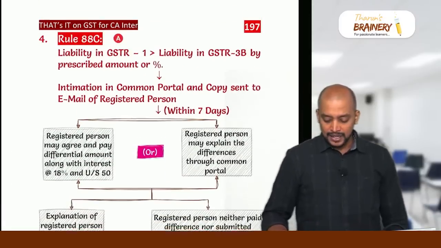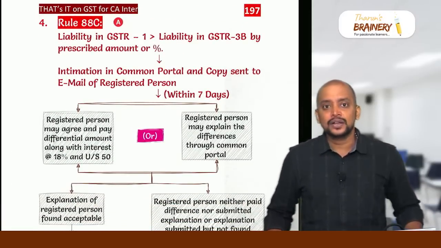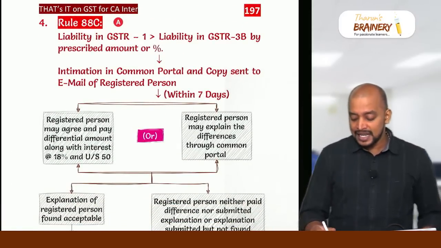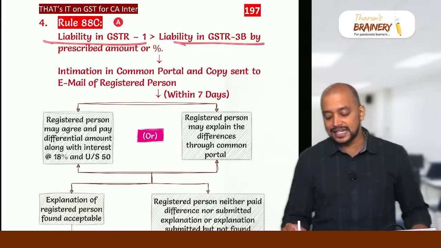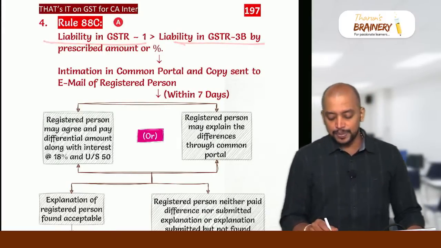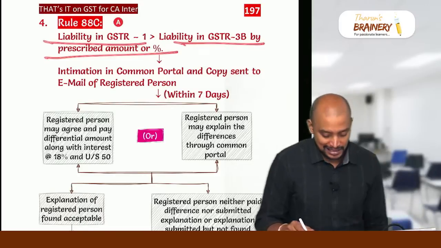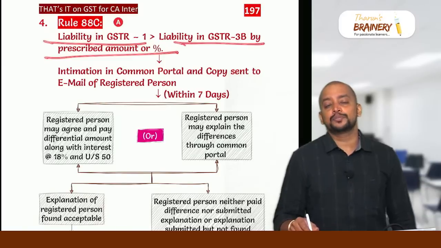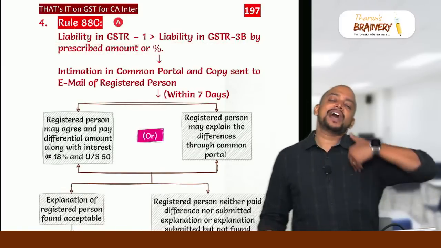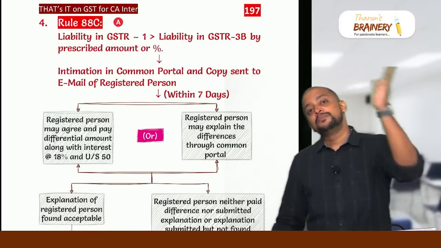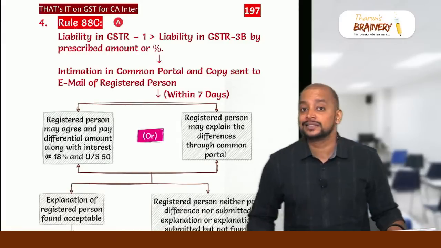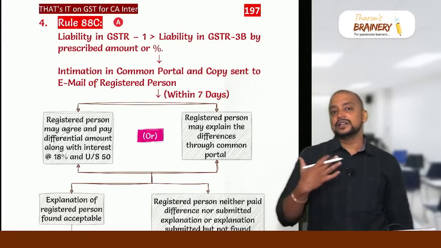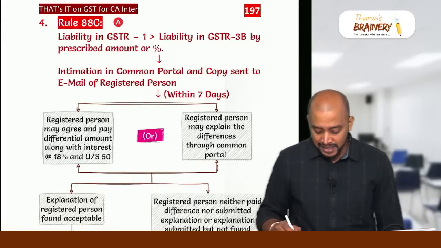And then we have rule 88C. What is this rule 88C? Whenever liability in GSTR 1 exceeds liability in 3B by a prescribed amount or prescribed percentage, an intimation will come in the common portal to us. It means we would have added more invoices in GSTR 1, but have not paid tax on that much in 3B. Then we will get an intimation in the common portal within 7 days.